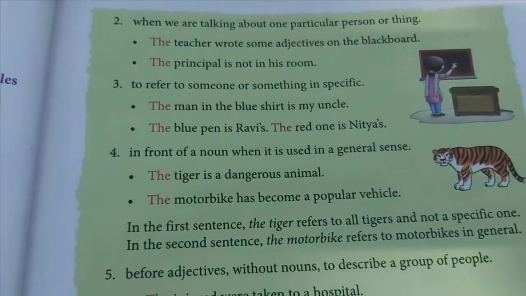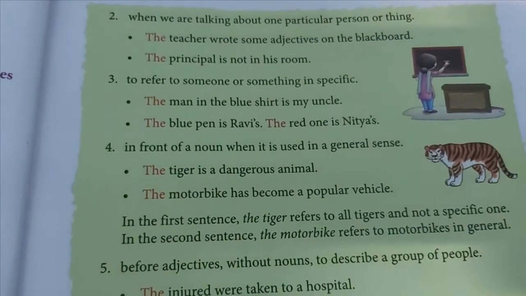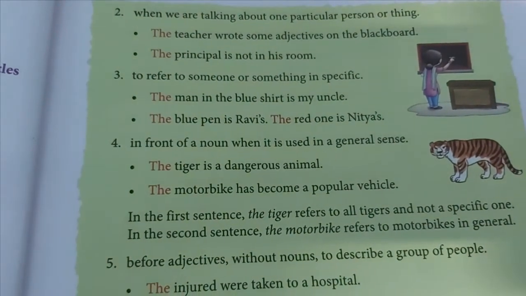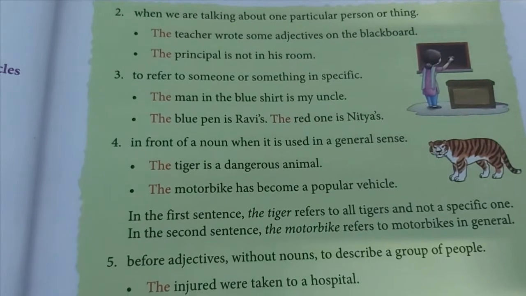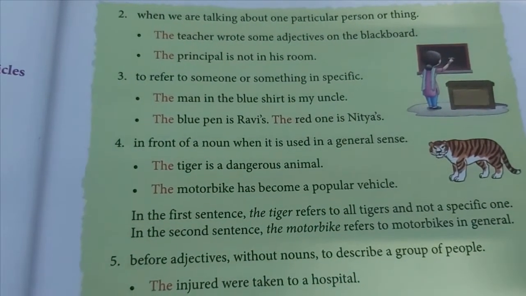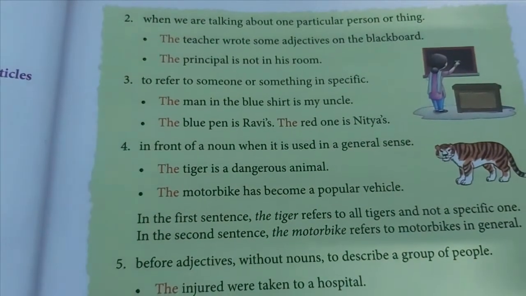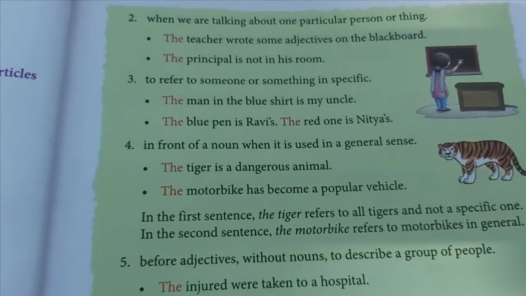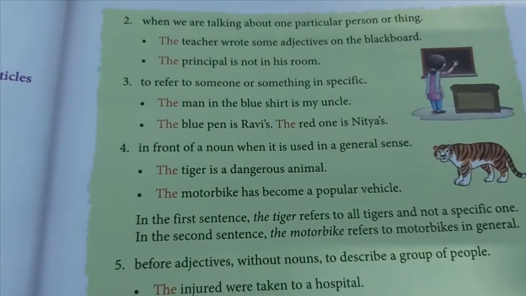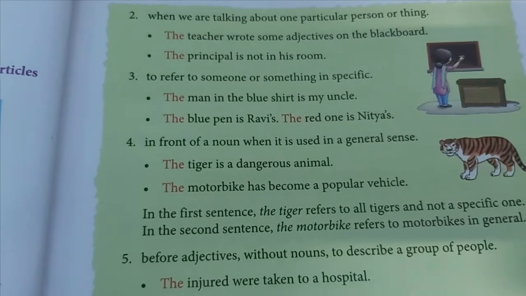Next, number 3, to refer to someone or something specific. Like, the man in the blue shirt is my uncle. So I'm talking about the man who is wearing a blue shirt is my uncle, not anyone or any person who's standing over there. Yesterday also I cited one example, like the boy who is standing over there is my brother.